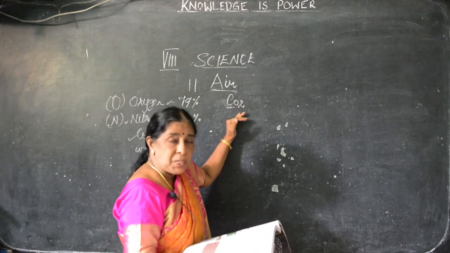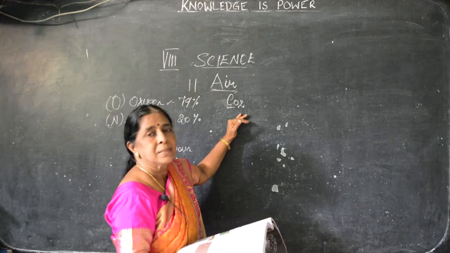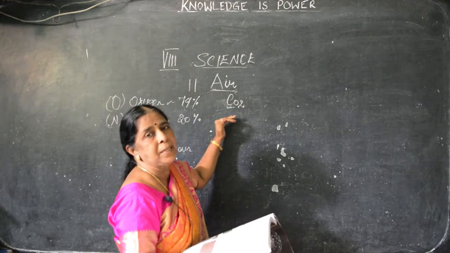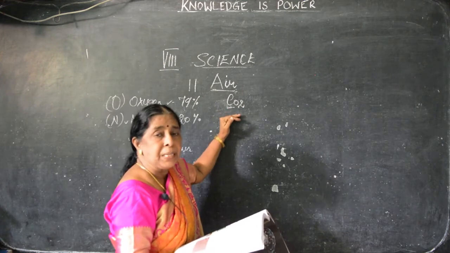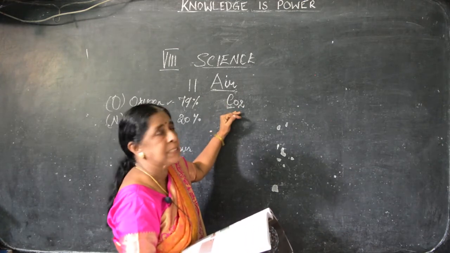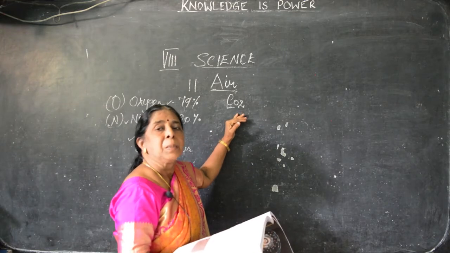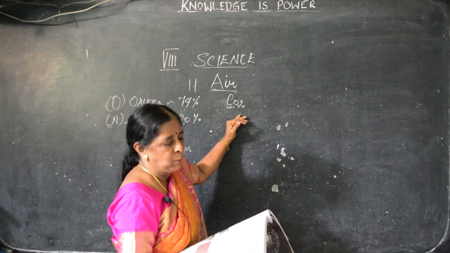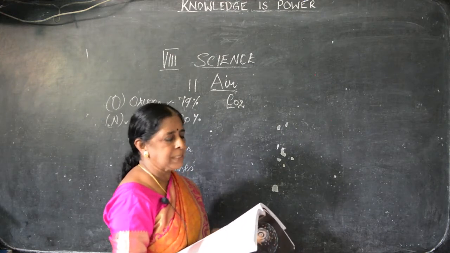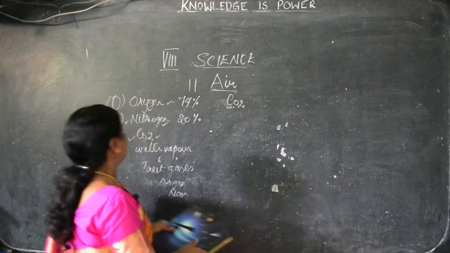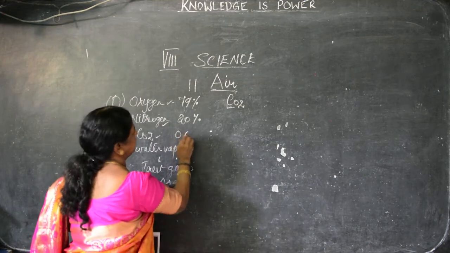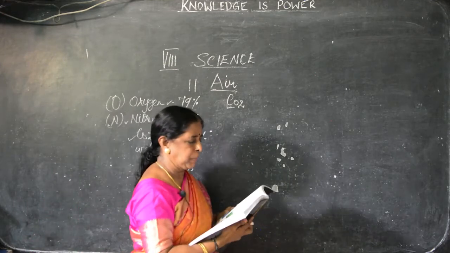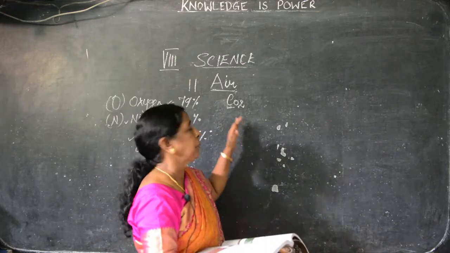It is very essential for the respiration process of human beings: inhaling oxygen, exhaling carbon dioxide. This carbon dioxide is absorbed by the plants during photosynthesis. Plants use this carbon dioxide and manufacture their own food. The carbon dioxide in the air is only 0.03%, generally present in the atmosphere.